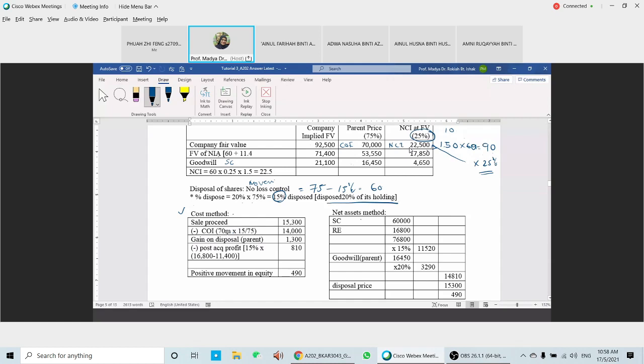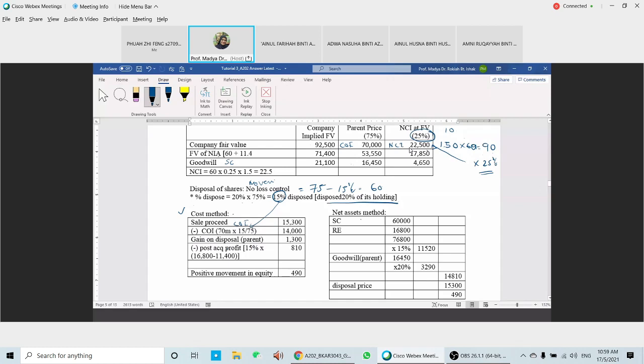Cost of investments here is 70. Here is your COI times the percentage that we dispose from your investment, which is 15 divided by 75. So we're going to have 14 here. So the gain on disposal for the parent here will be 1.3. Compare with this figure 1.3 minus the post acquisition profit. Post acquisition profit, the percentage that we dispose is 15%, times 16,800.